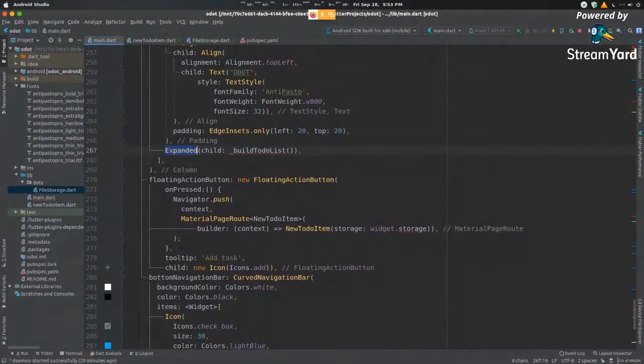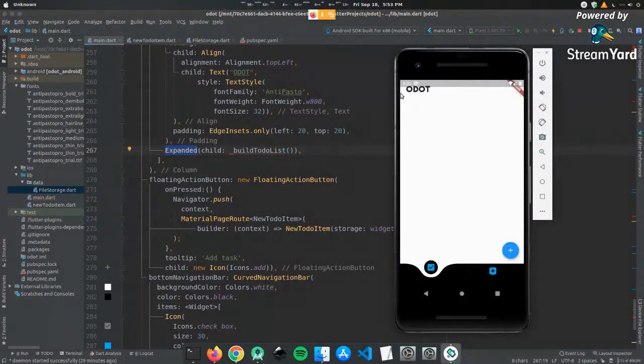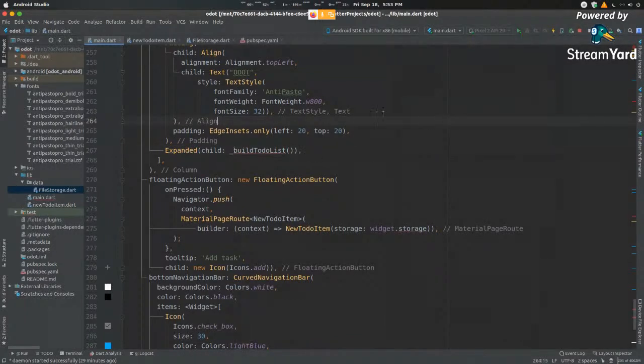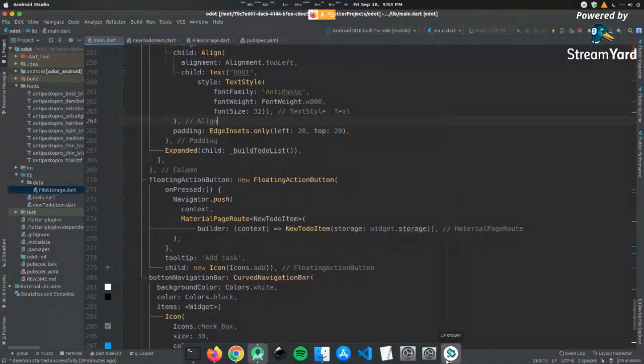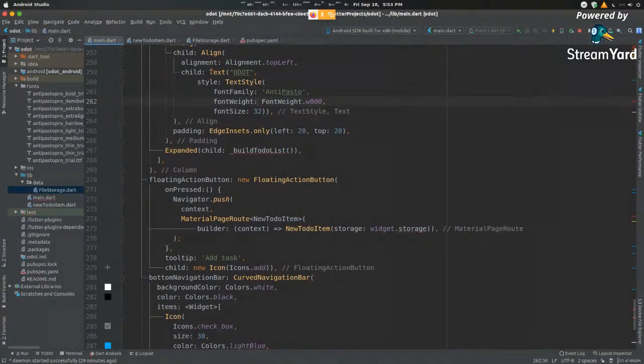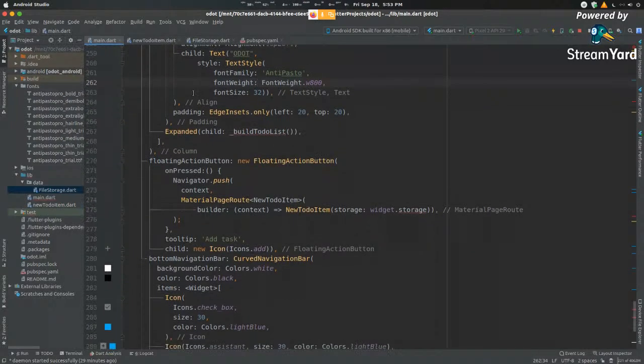Expanded allows you to fit the available screen space. So by default, it will automatically take this entire segment, from here to here, and it will fill it all with your to-do list components if they exist. So that is a very big help for us because it doesn't force us to specify a width, doesn't force us to specify a height, anything of that sort.